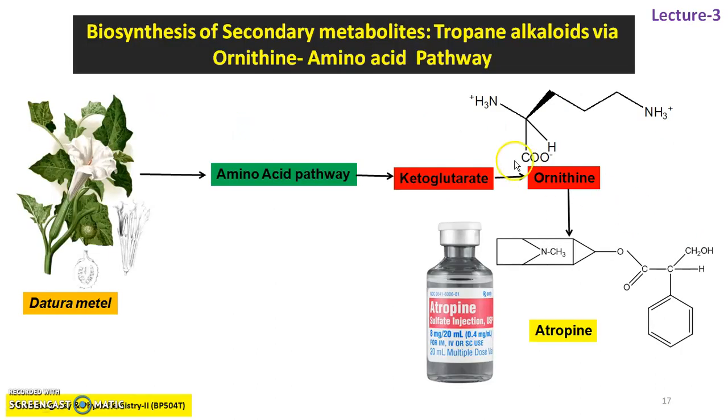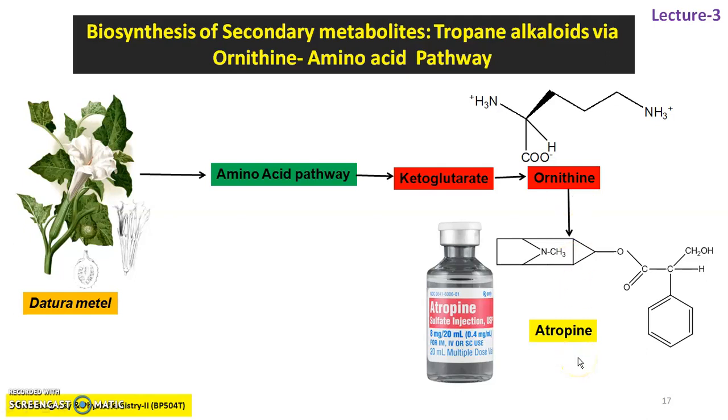Now, dear friends, I am quoting in front of you one example, that is the formation of a secondary metabolite via an amino acid pathway, that is ornithine. Datura is one example which I have quoted here. In the Datura plant, amino acids are biosynthesized via glucose metabolism, and then this glucose metabolism undergoes alpha-ketoglutarate biosynthesis. Alpha-ketoglutarate, in the presence of a transaminase enzyme and glutamate synthase, gives rise to the formation of ornithine. And now this ornithine in this plant will become the precursor for the biosynthesis of atropine.